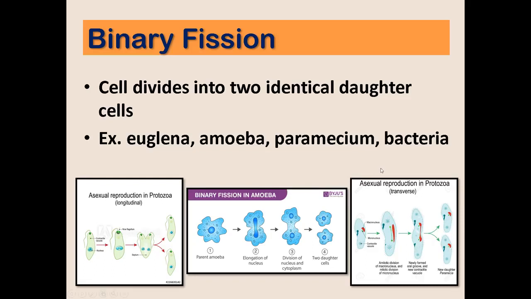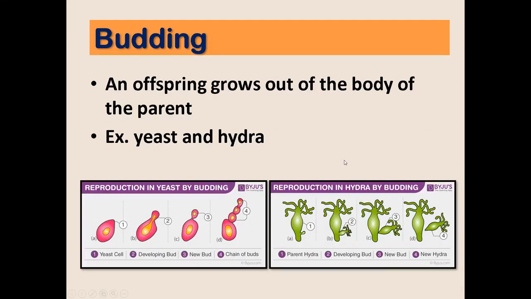Next example would be the paramecium. Okay, so for the parent cell, almost same lang din sa ating amoeba, nagkakaroon ng elongation, and then nagkakaroon ng separation. So yung reproduction with bacteria, same lang din almost dito kay amoeba, and kay protozoa. I mean paramecium.